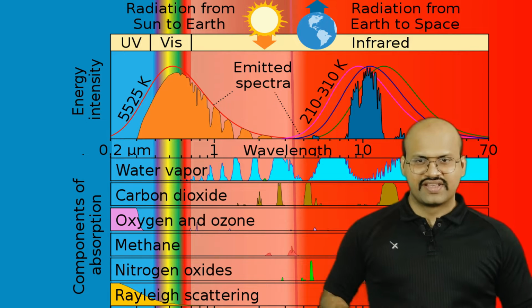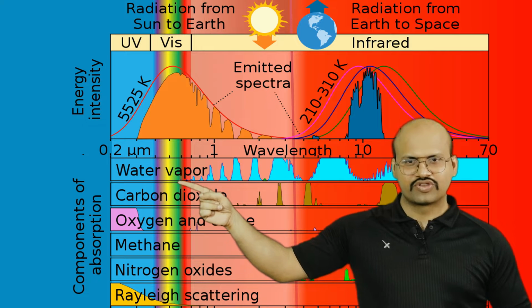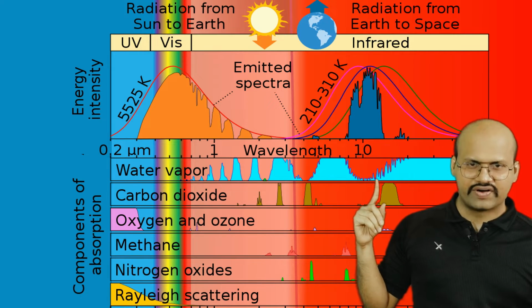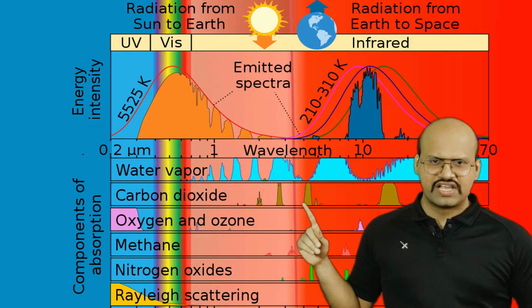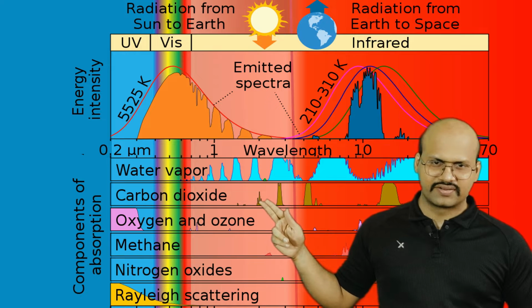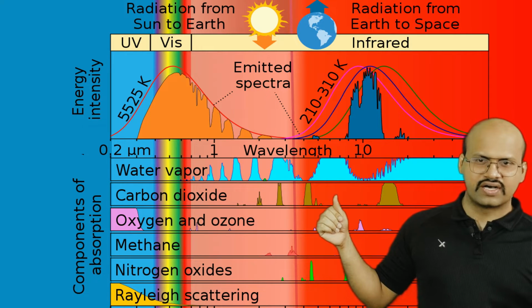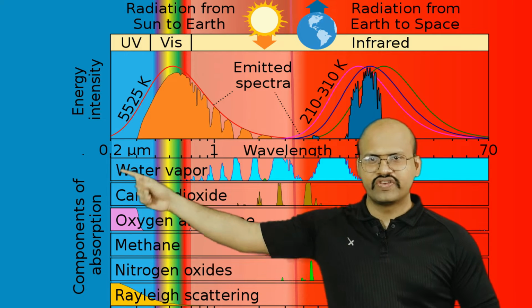Here you can see some of the greenhouse gases, where water vapor is able to absorb the radiation coming from the sun as well as the radiation emitted by our earth. Similarly, here is carbon dioxide. We can see that it absorbs a very small proportion of solar radiation coming from the sun, while it absorbs a greater proportion of radiation emitted by our earth. Oxygen and ozone, we know, absorb the UV radiation.